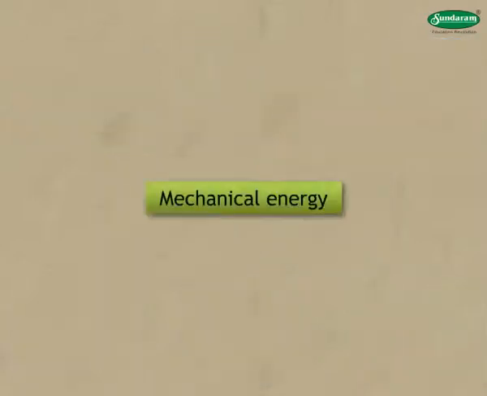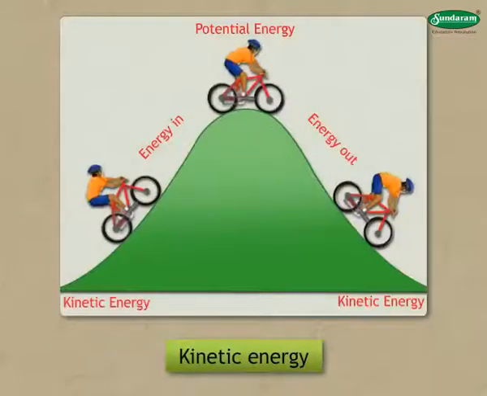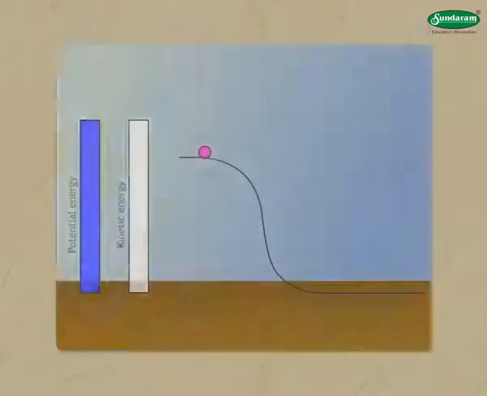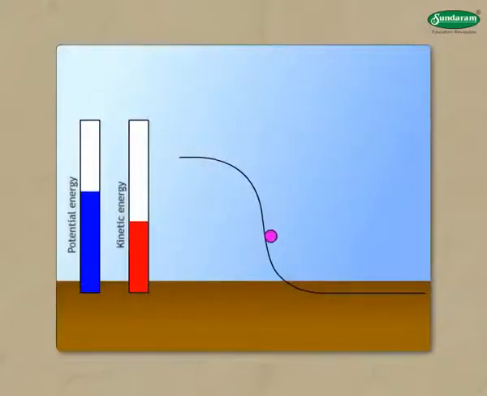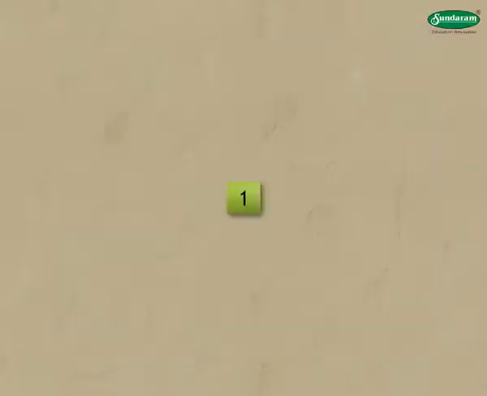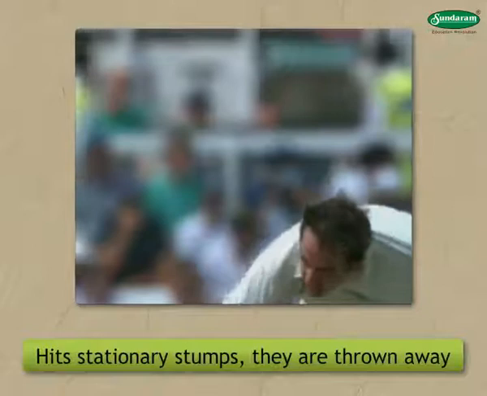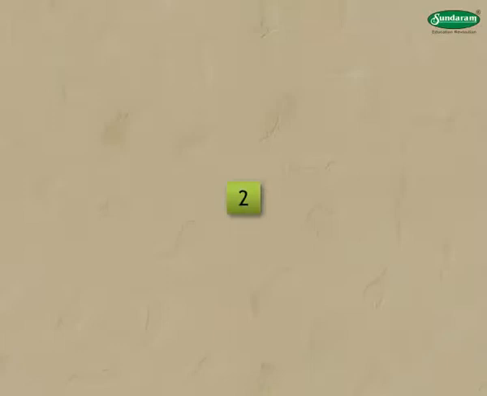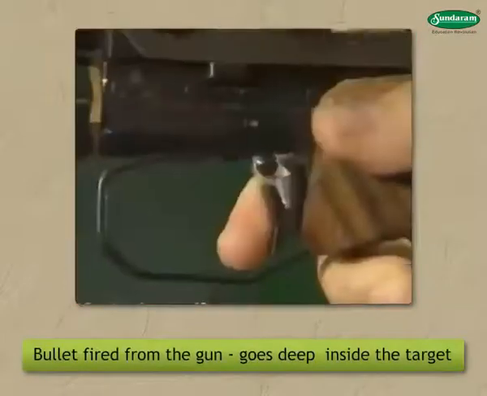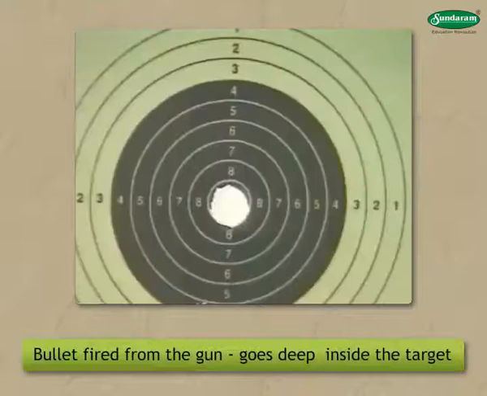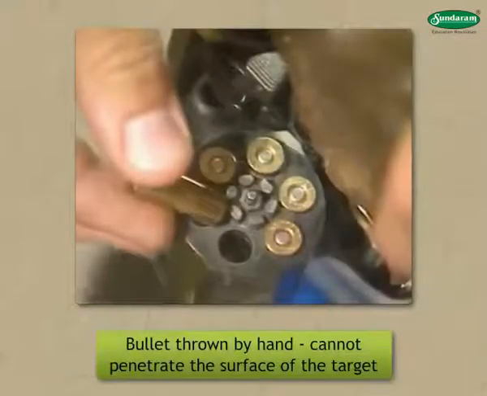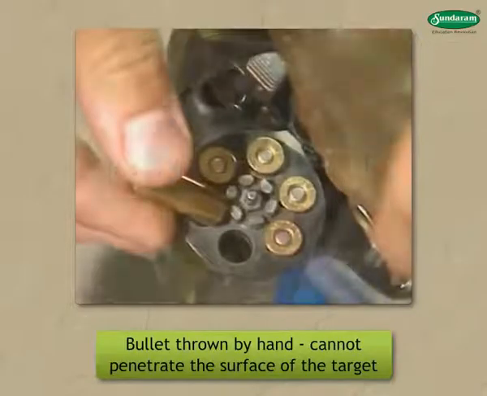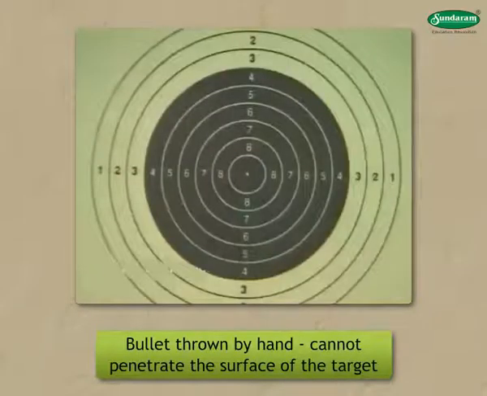Students, let us focus on mechanical energy and its forms such as kinetic energy and potential energy. Kinetic energy. To understand kinetic energy, let us see a few examples. 1. When a fast-moving cricket ball hits stationary stumps, they are thrown away. 2. The bullet fired from the gun goes deep inside the target, whereas the same bullet, if thrown by hand, cannot penetrate the surface of the target.